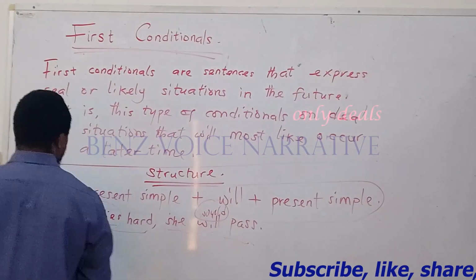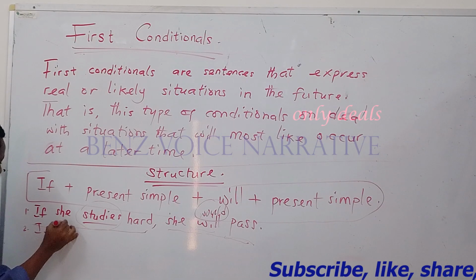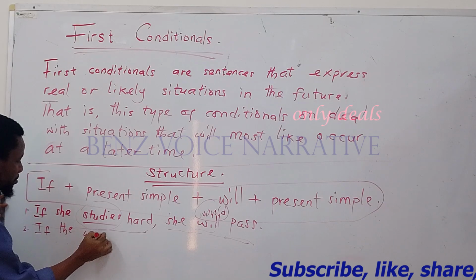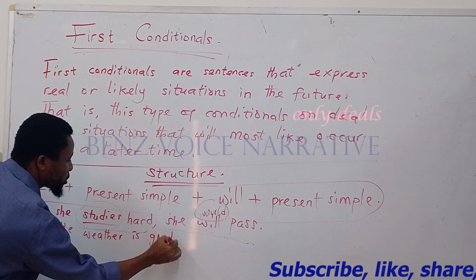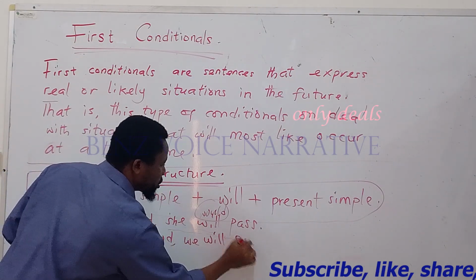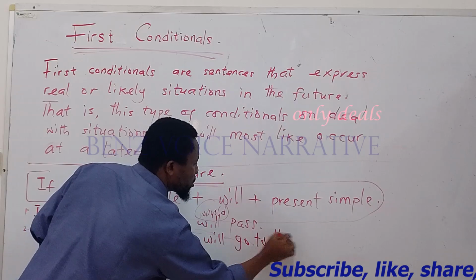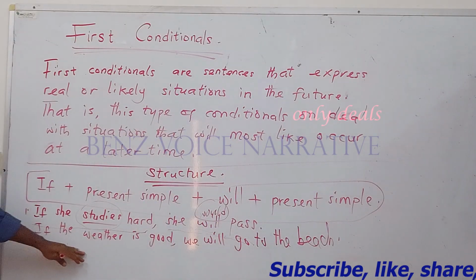More examples of situations or possibilities that will most likely happen following this structure. Two. If the weather is good, we will go to the beach. Look at that. If the weather is good, we will go to the beach.